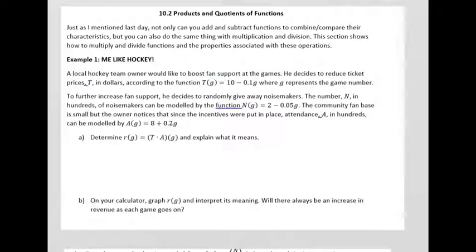So he wants more and more people to come as the game numbers go on. So game number 1, he'll drop it by 10 cents. Game number 2, drops it by 20 cents, right, and so on. Originally, ticket prices are $10, which is really cheap for a hockey game, but they get cheaper as time goes on. Okay. To further increase fan support, he decides to randomly give away noisemakers.